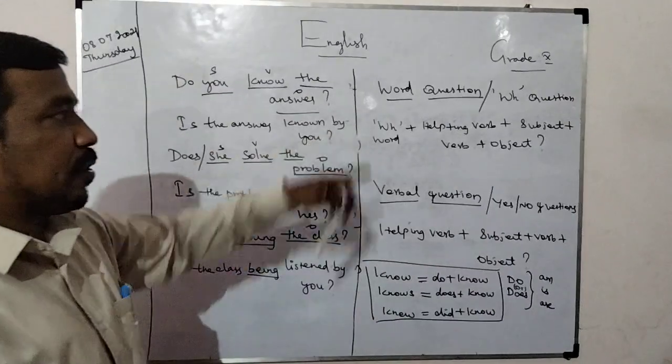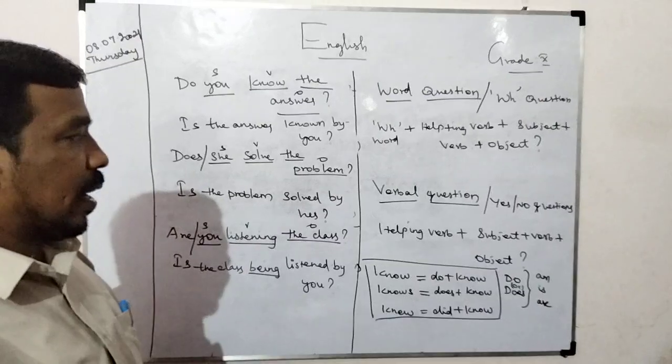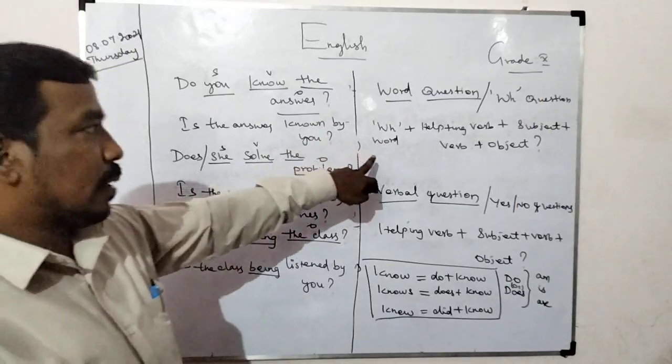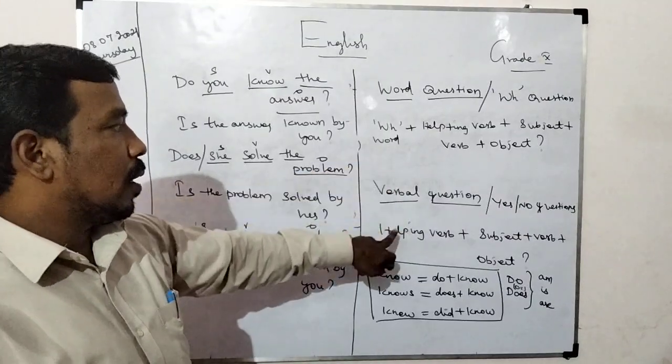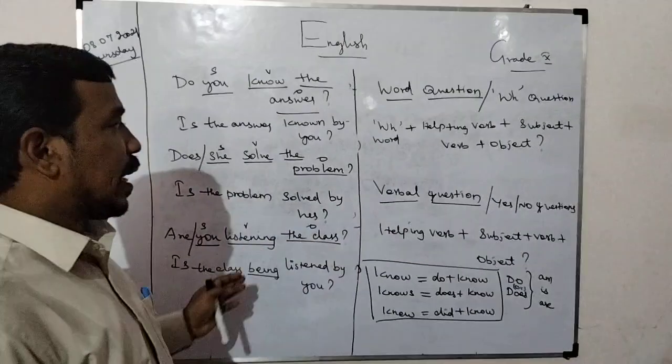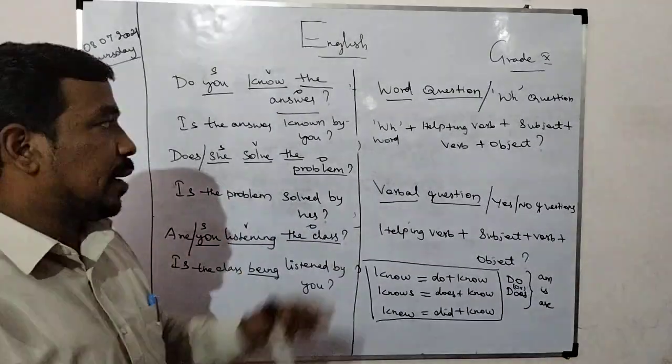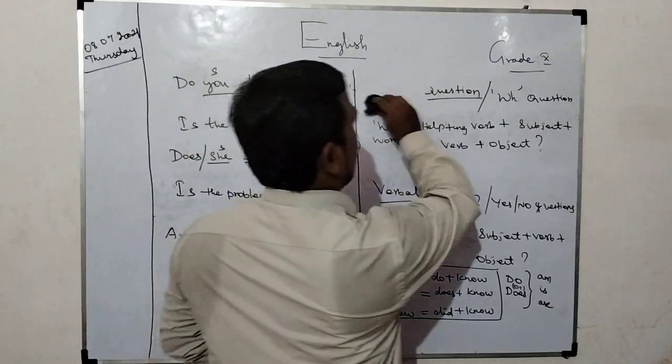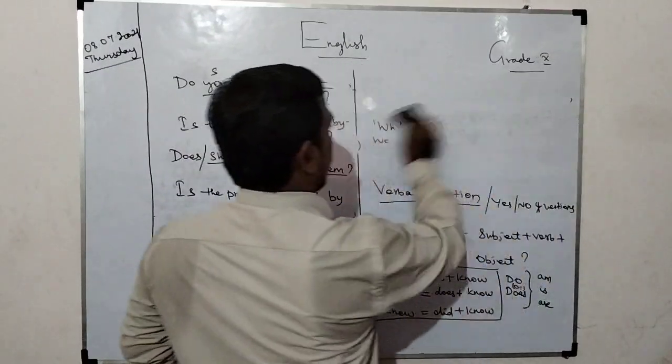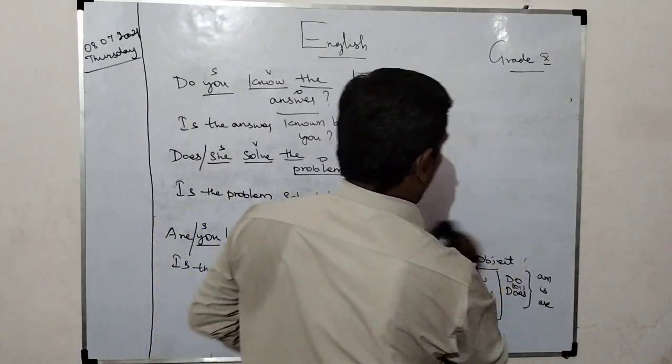Write fast. Write this reference; it is very helpful for you. This is how to write a subject-object question. It will help you not only in active to passive but also in direct and indirect speech. This type of question will help you a lot. Okay, just take down these rules.